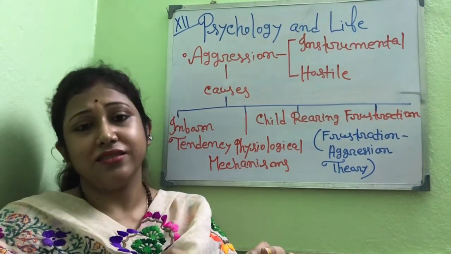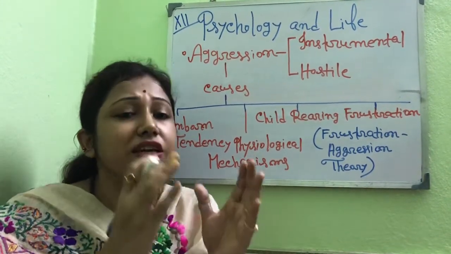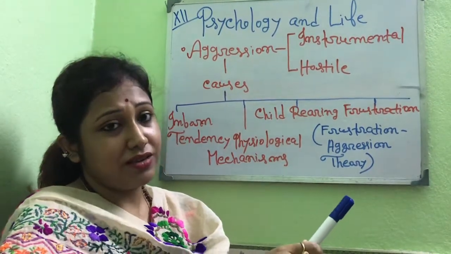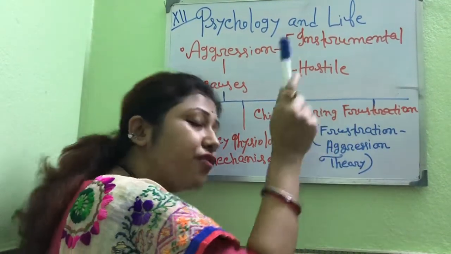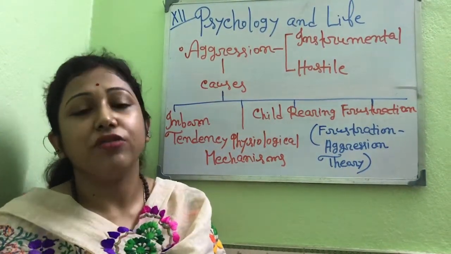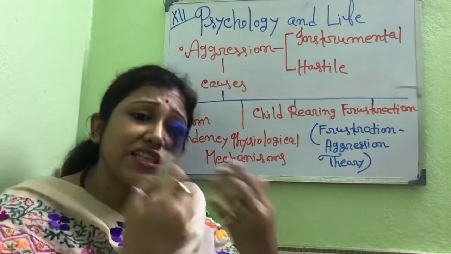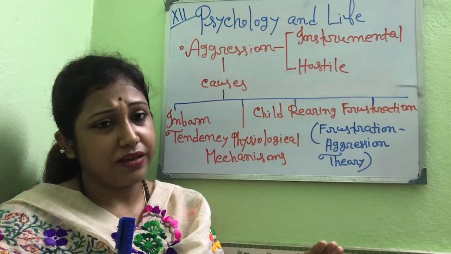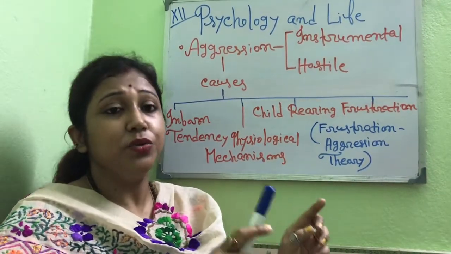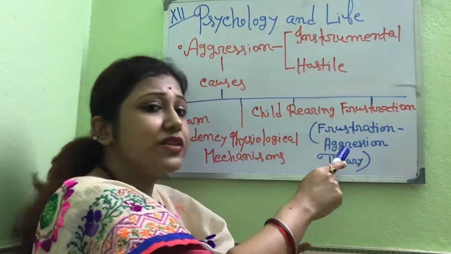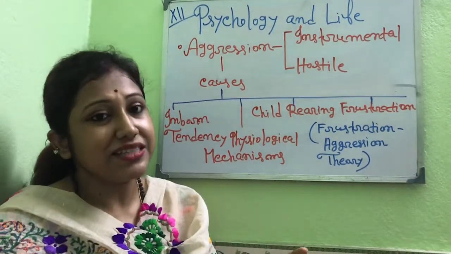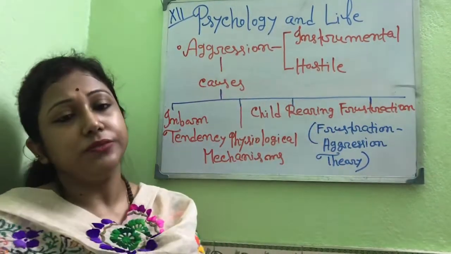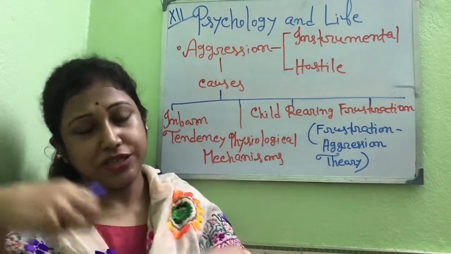When a person can't achieve his or her goal, the result is frustration, and frustration leads to aggression. A person wants to achieve some goal, but due to various reasons can't achieve that goal. This situation leads to frustration, and frustration leads to aggression. So frustration is one of the causes of aggression.